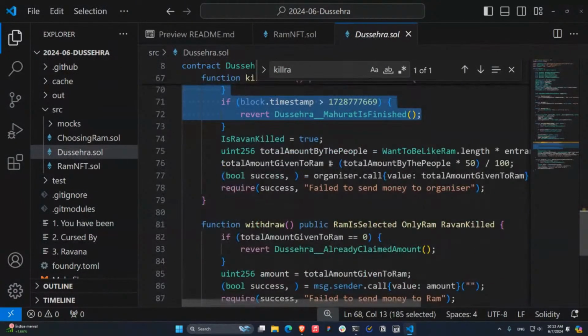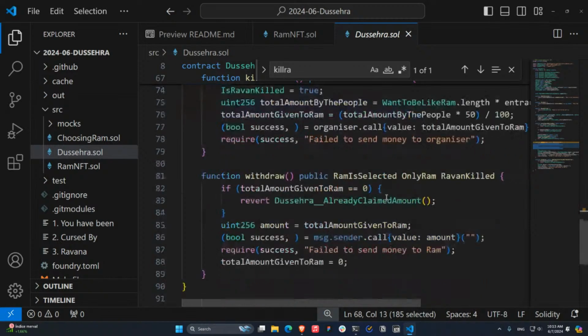What else? Okay, if Ravan is killed, the total amount people put on the smart contract is split. The organizer of the event is going to have 50% of the total payment, and the withdrawal function allows only Ram, or the one selected as Ram, to collect the rewards for killing the monster or the demon. This is more or less how the protocol works on a high level.